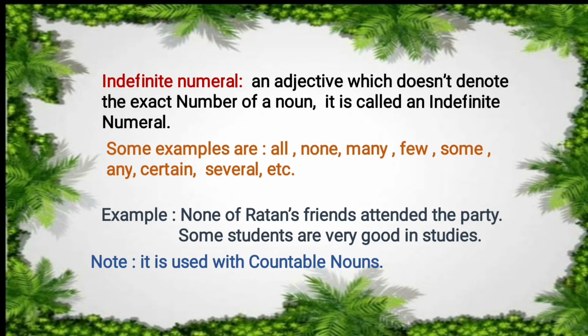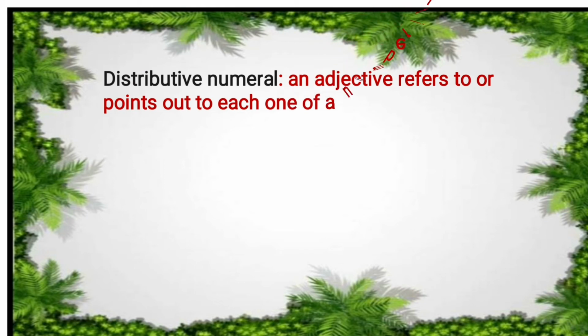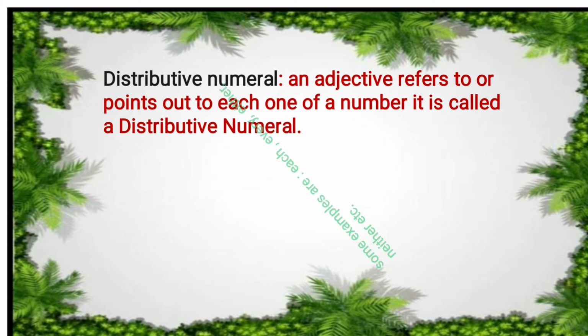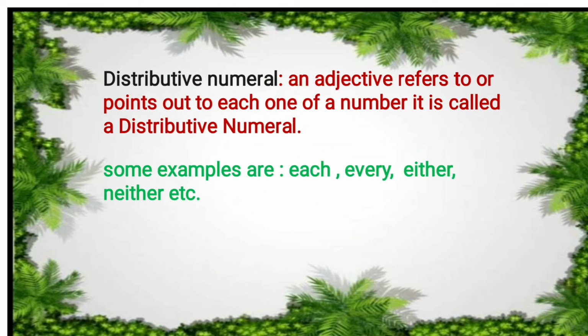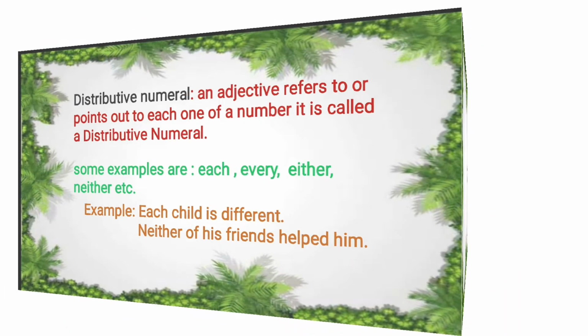used with countable nouns. Distributive numeral: an adjective which refers to or points out each one of a number is called a distributive numeral. For example: each, every, either, neither. Example: Each child is different. Neither of his friends helped him.